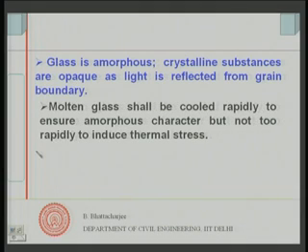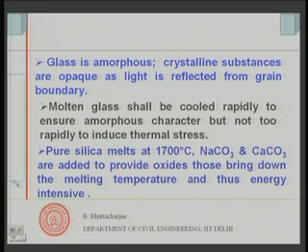Glass is amorphous, and we know that crystalline substances are opaque, because the light gets reflected from the grain boundaries, right.